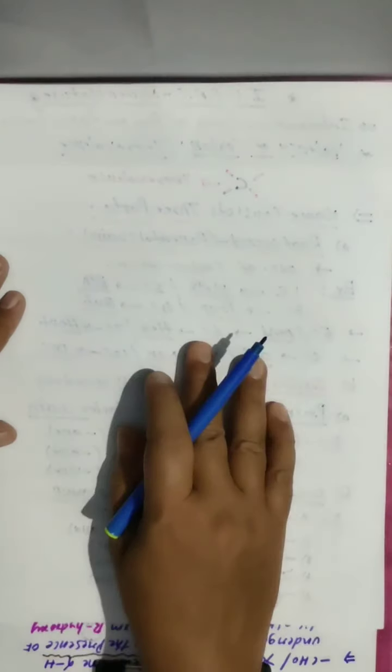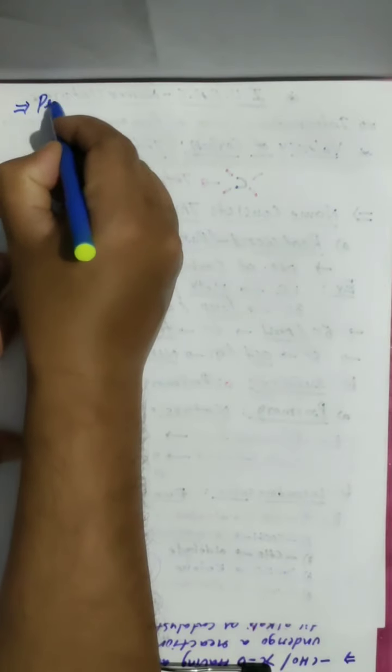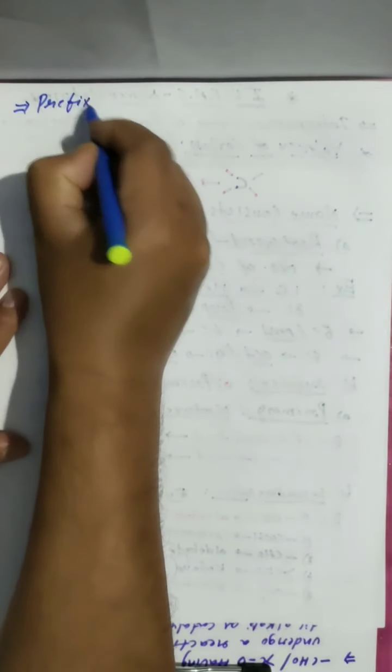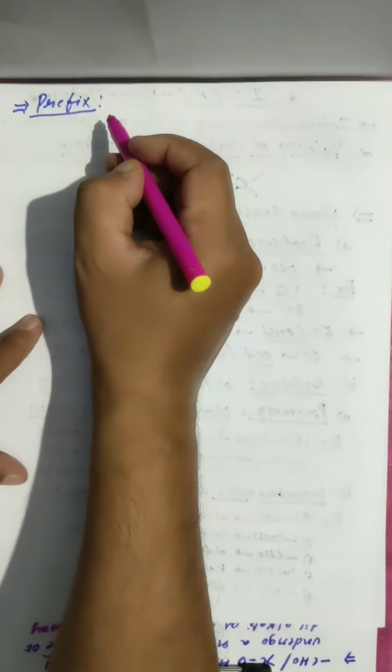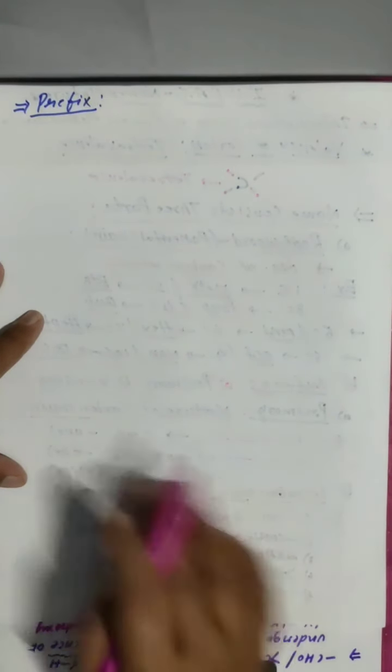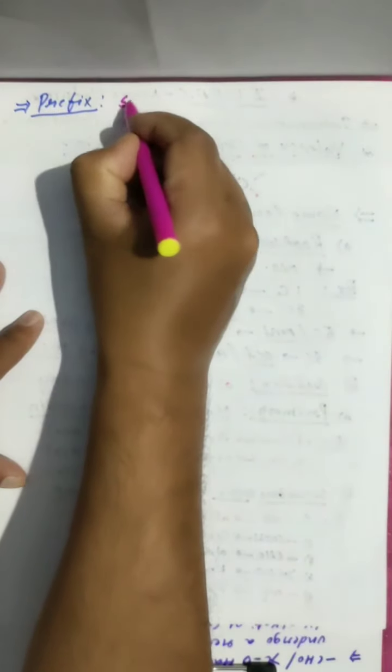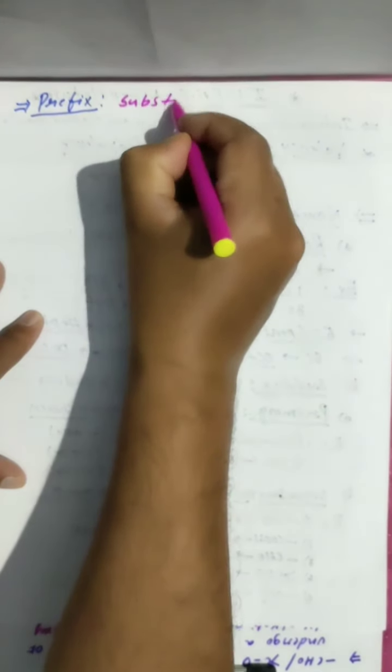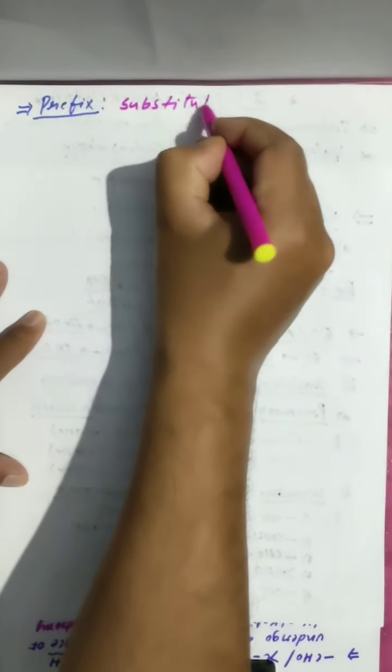See here, I am showing the prefix part. Prefix plays a major key role in organic chemistry. What information will the prefix give? Information about substitution.